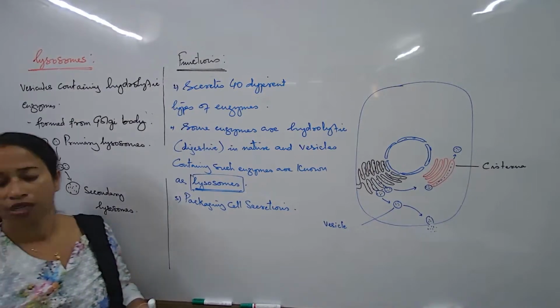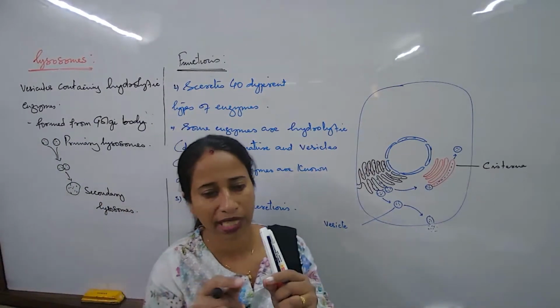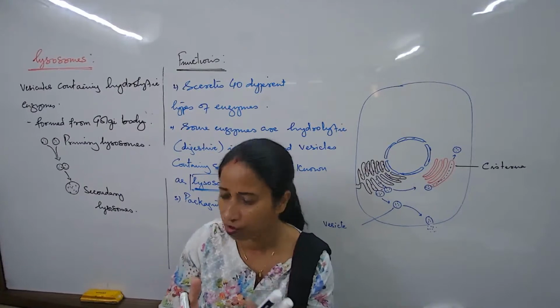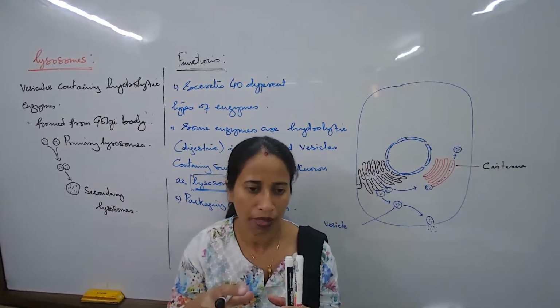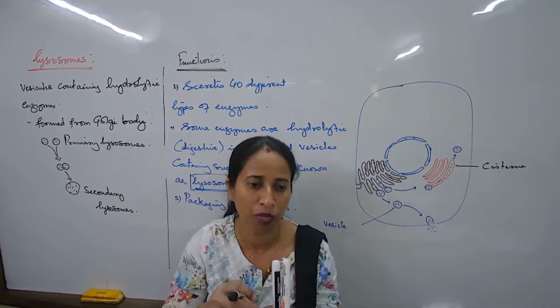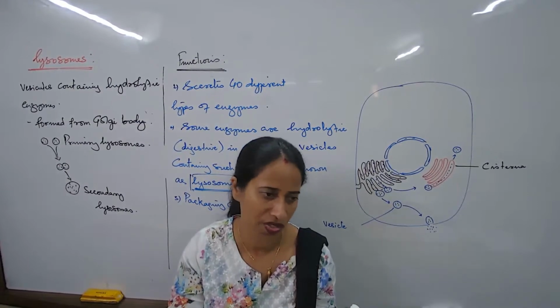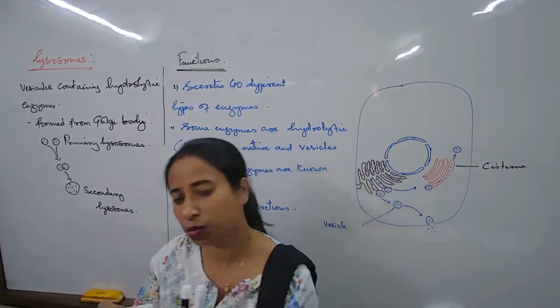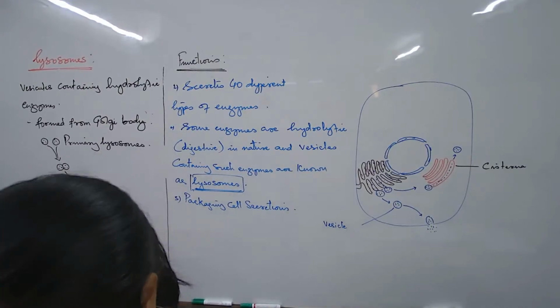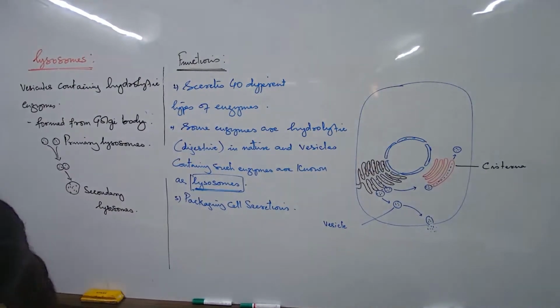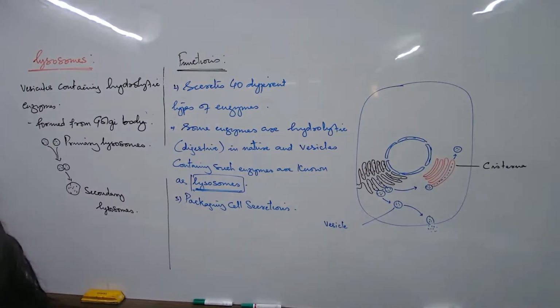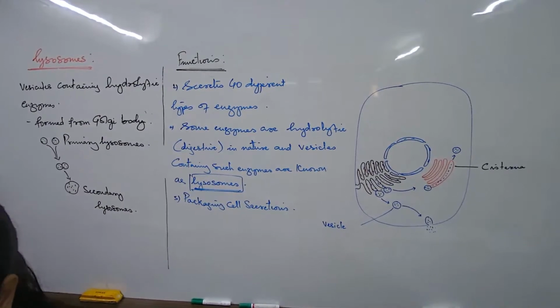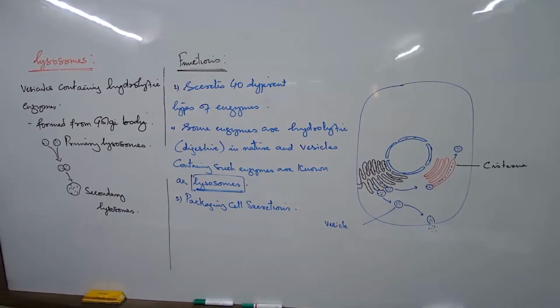So what do you understand about the primary and secondary concept of lysosomes? It is nothing but when I talk about 2 molecules, they can come together, fuse and form a bigger molecule. Exactly the same thing. 2 bubble-like structures containing enzymes may also move separately in the cell, not necessarily fusing every time. They may move separately as small packets. But quite a number of times they come together and fuse, and obviously they become bigger. Now they are called secondary lysosomes.